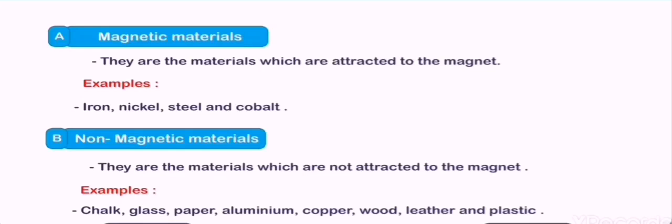But when you approach the magnet to chalk, glass, paper, aluminum, copper, wood, leather, or plastic, you can observe that the magnet does not attract these materials. These materials are not attracted to the magnet. So these materials are called non-magnetic materials.